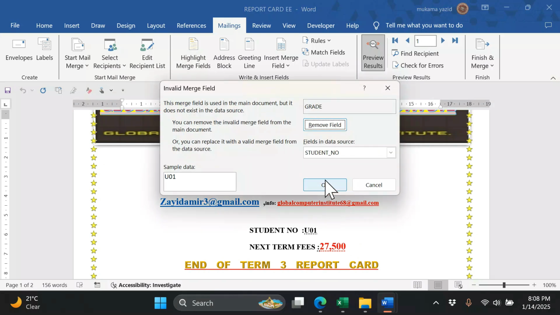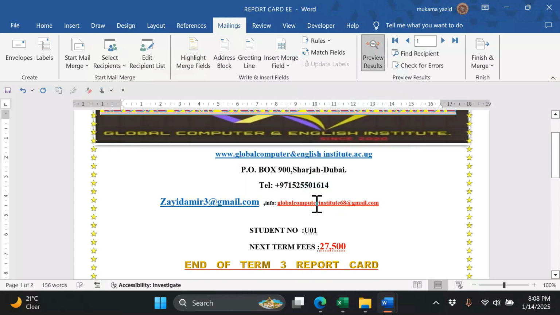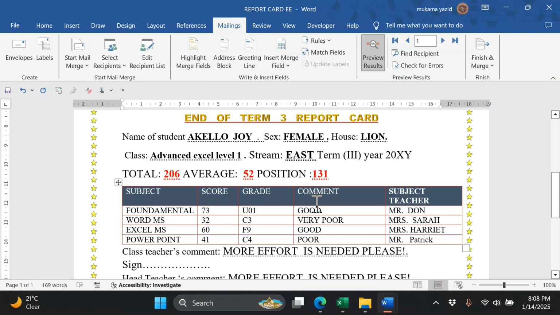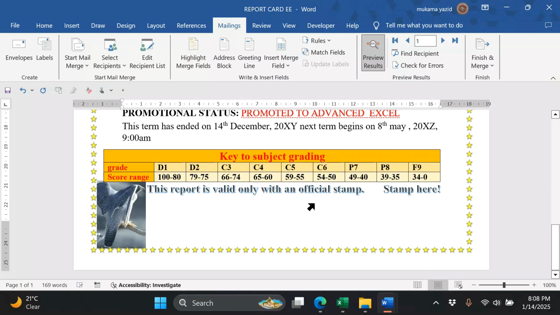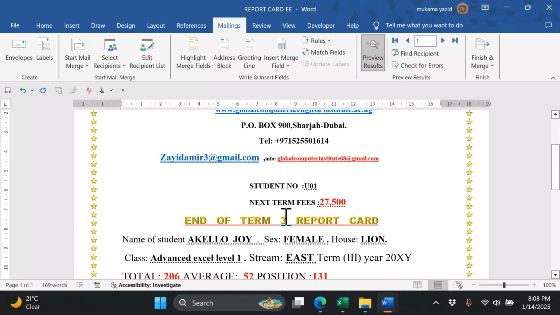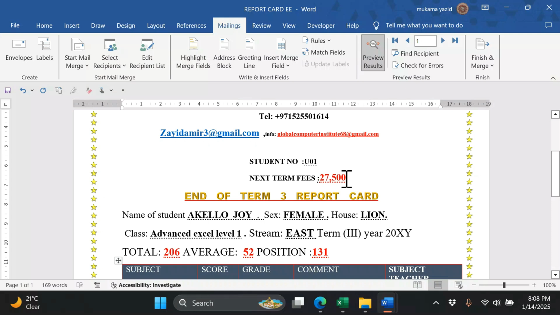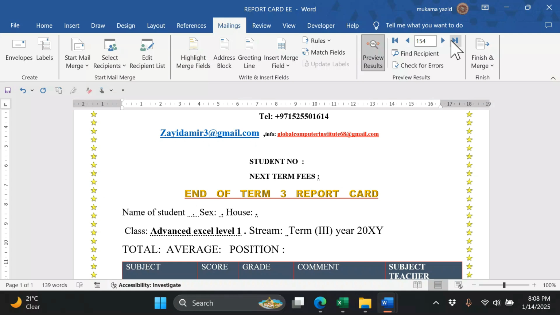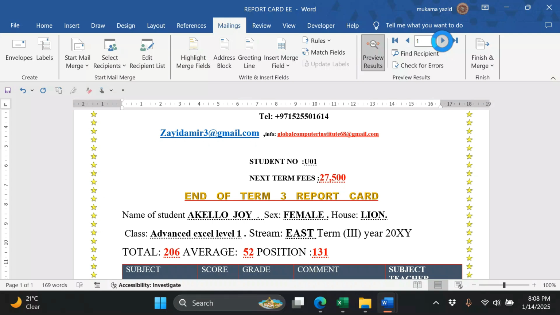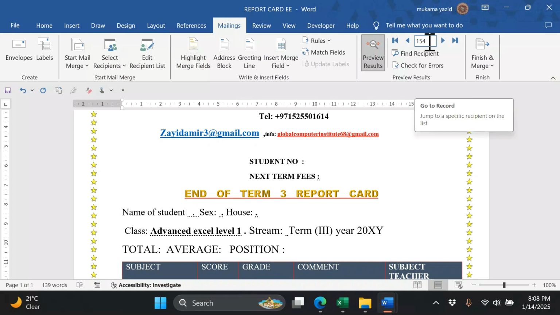After previewing the result, yes, okay, you can see this is the first person. They just substitute the information. The first person, the first name is there. You go to the second person. Let us go to the first one. The second one is that one. The third. You can see a different report with a different name. How many total reports do we have? 154. So that is the preview.